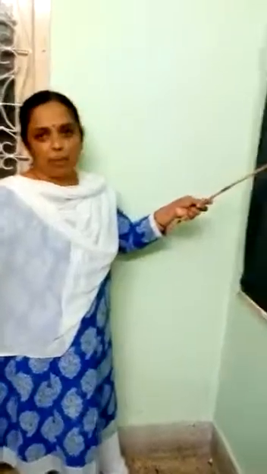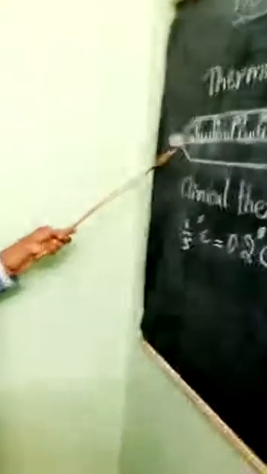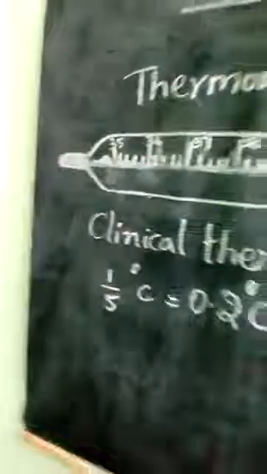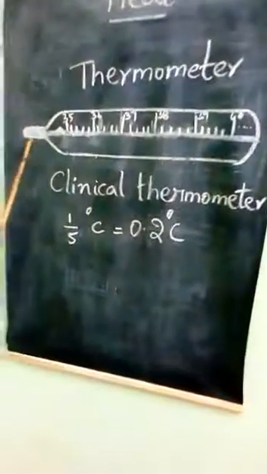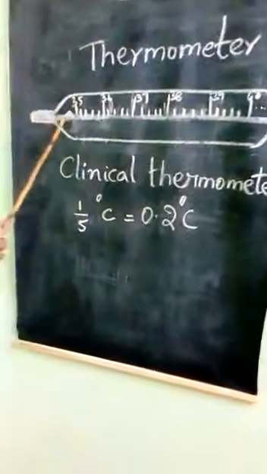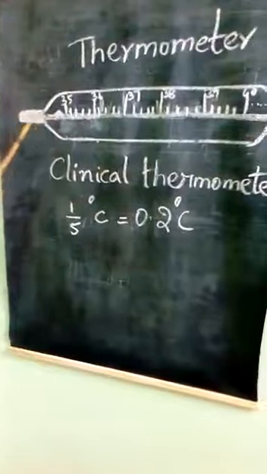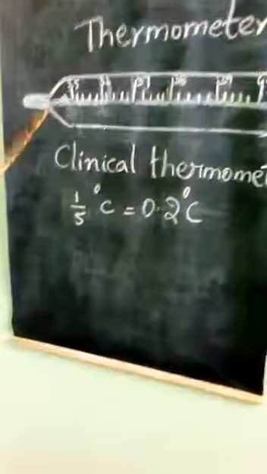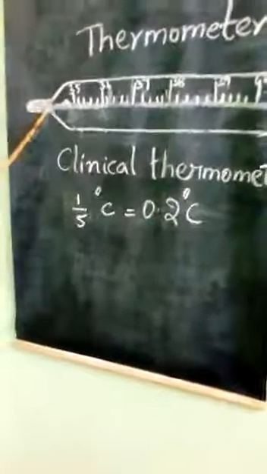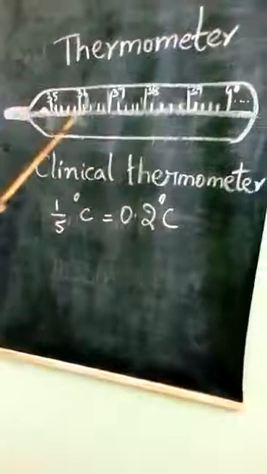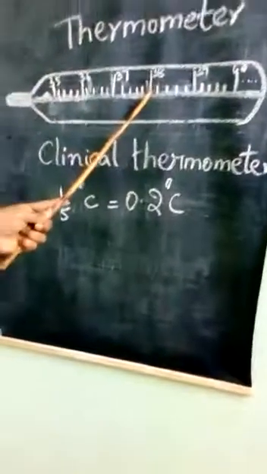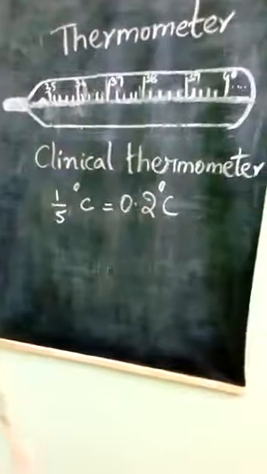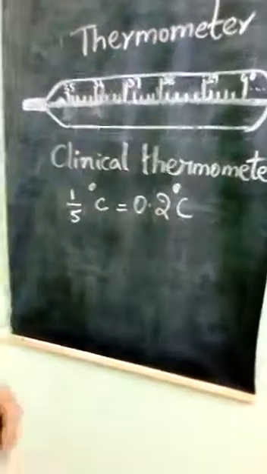Now, how does it happen? When you keep it under the tongue, the heat of your body makes the mercury expand. As the mercury is in liquid form, it expands and moves along to a certain level and stops. Later, you take the thermometer out and note down the reading of the mercury level where it stops.